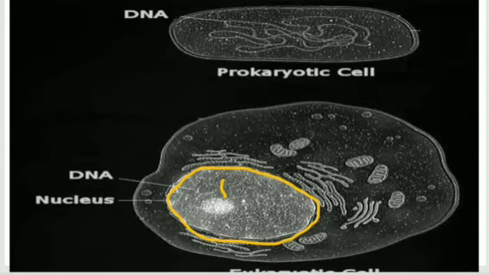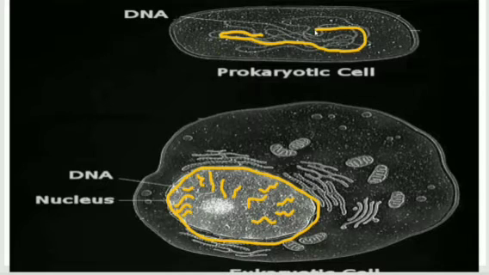Inside the nucleus, there are long strands of chromatin fibers. These are known as DNA or chromosomes. Chromosomes are genetic material which inherits the properties of the ancestors to their offspring. In eukaryotic cells, the DNA or chromosomes are long strands, while in prokaryotic cells, the DNA is a long round structure. It is curved like a circle.